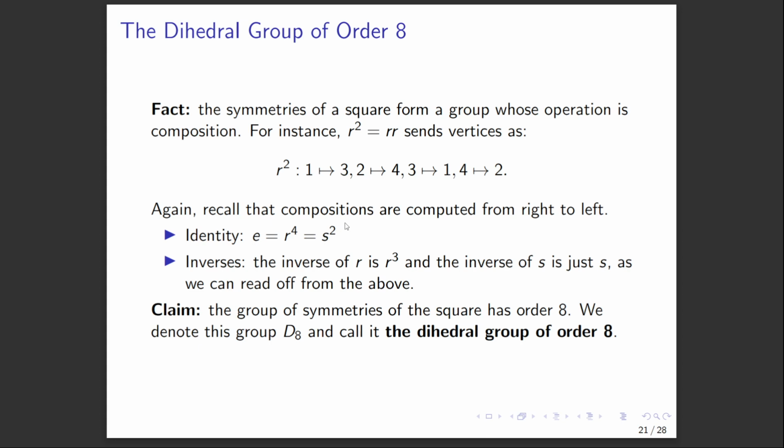And the group of symmetries of the square, we claim it has order 8. And we denote this group D8, and we call it the dihedral group of order 8. It's worth noting, some people call this group D4, which makes sense because a square has 4 sides, but we call it D8 because it has 8 elements. So whenever you're reading a text, you should be really careful and make sure you understand the established notation that it's using.